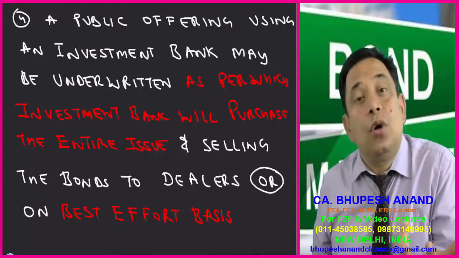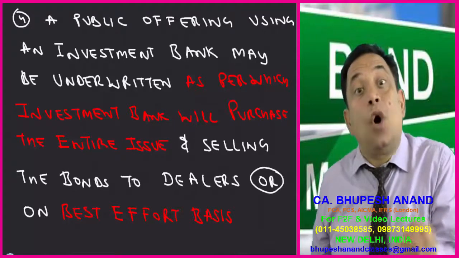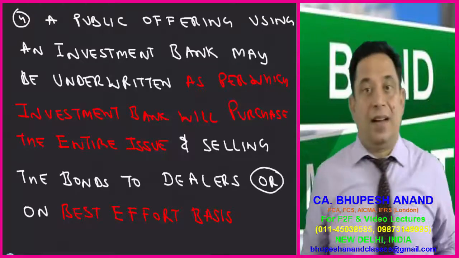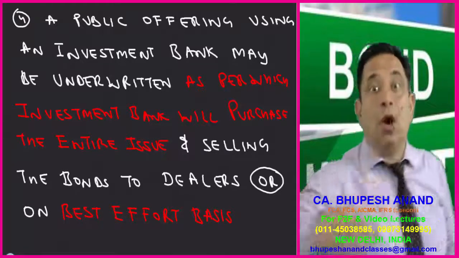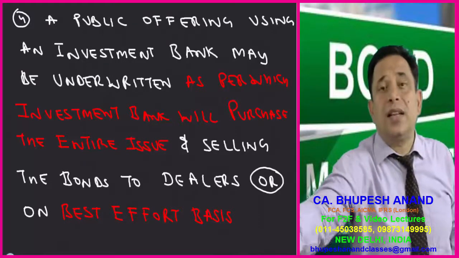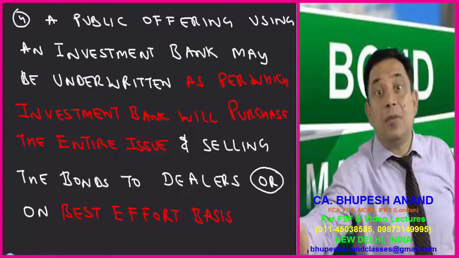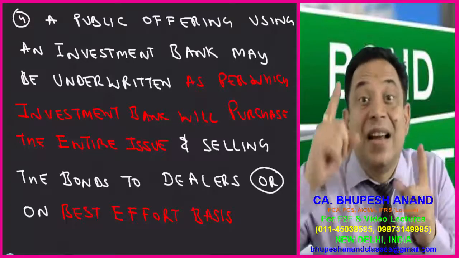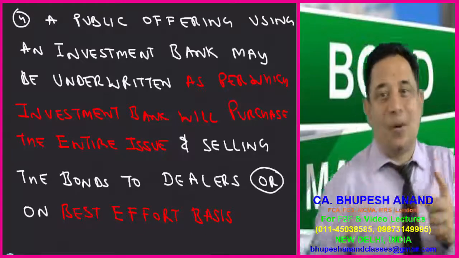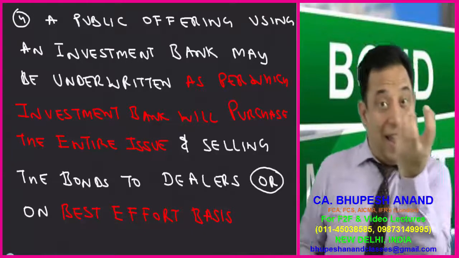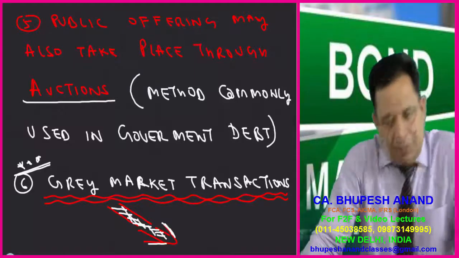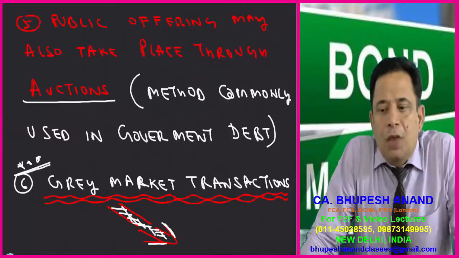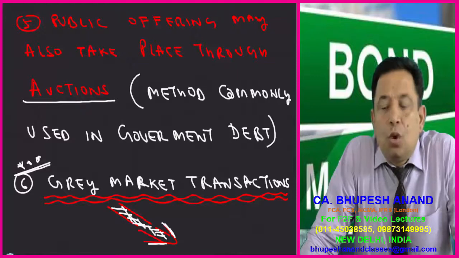Similarly here also, when there is an auction of government debt, I repeat, in government debt, or when there is an auction in this case between the issuer and the investment banker, we take a single price which is calculated on the basis of average. So I will be telling you that from the fifth point. Public offering may also take place through auctions.